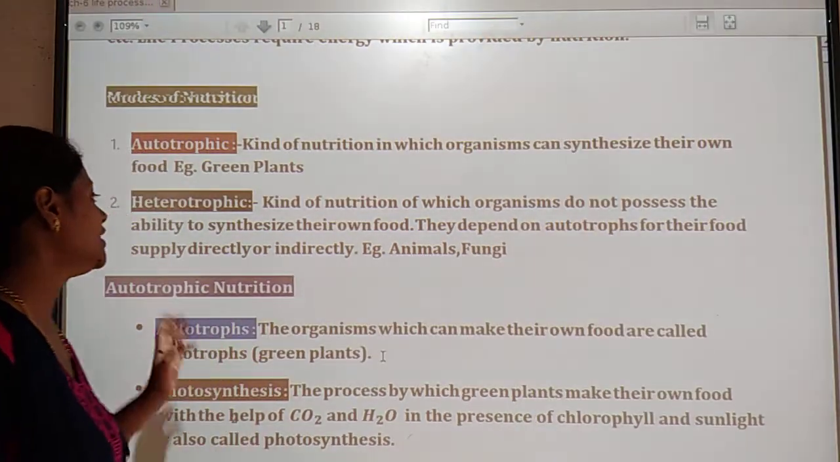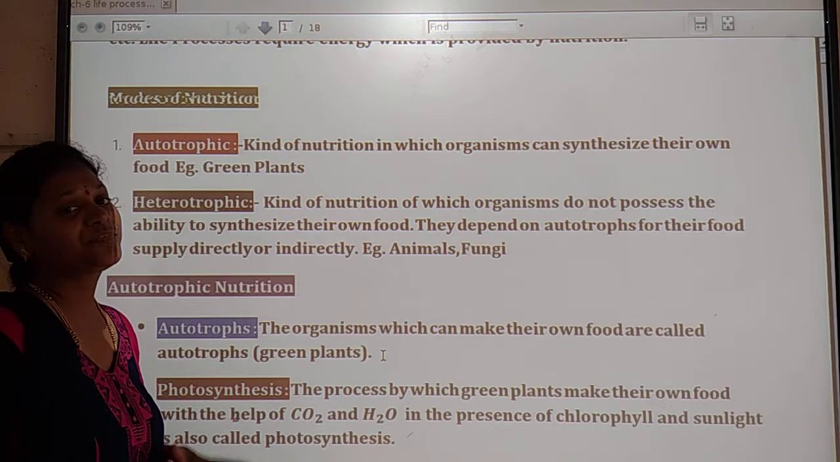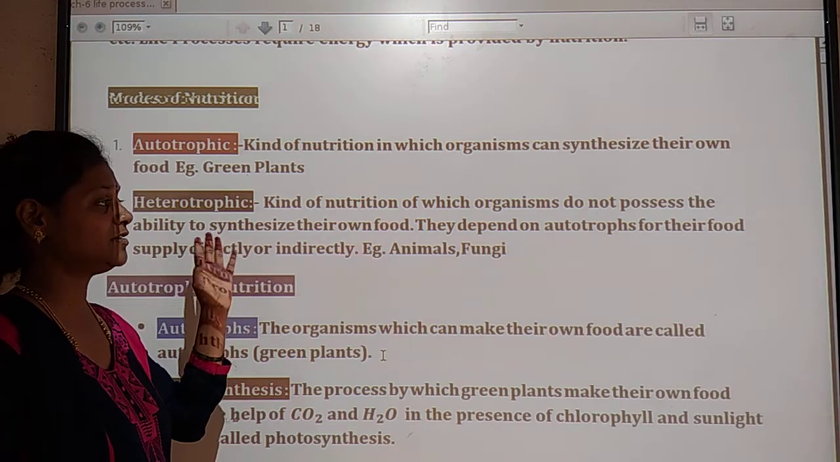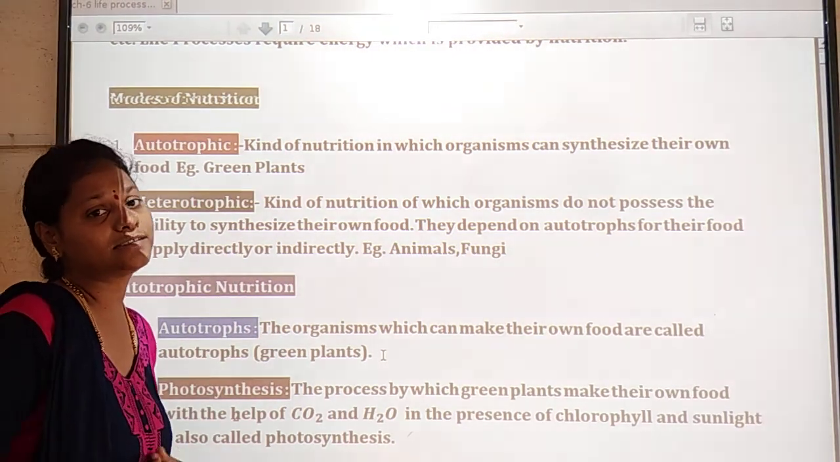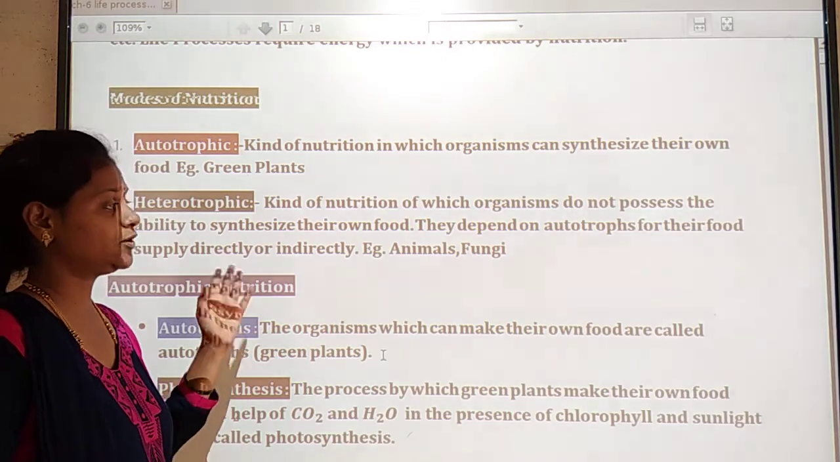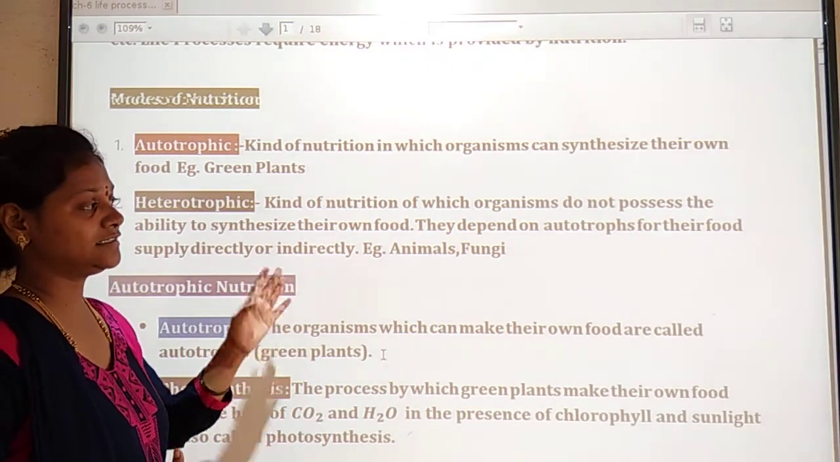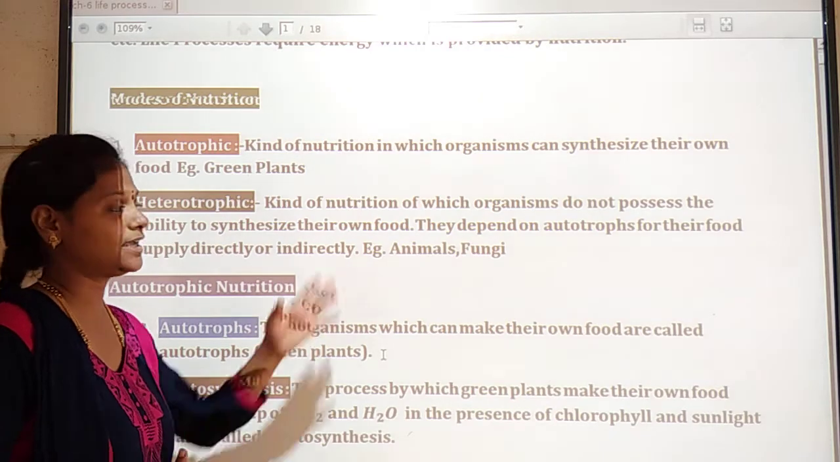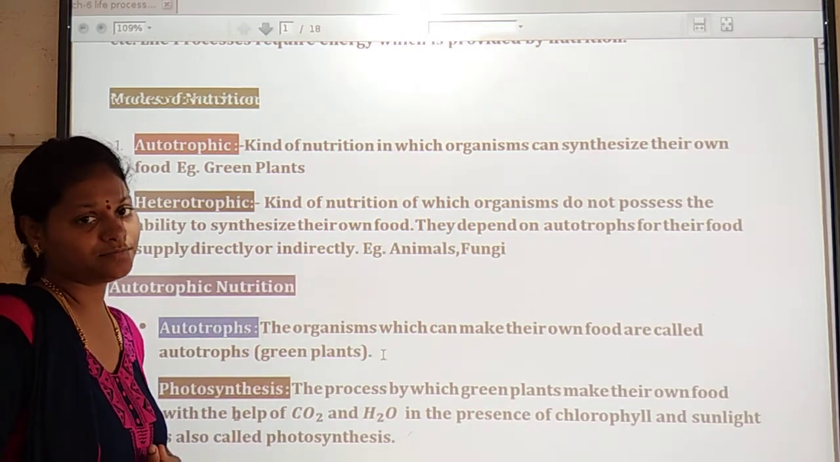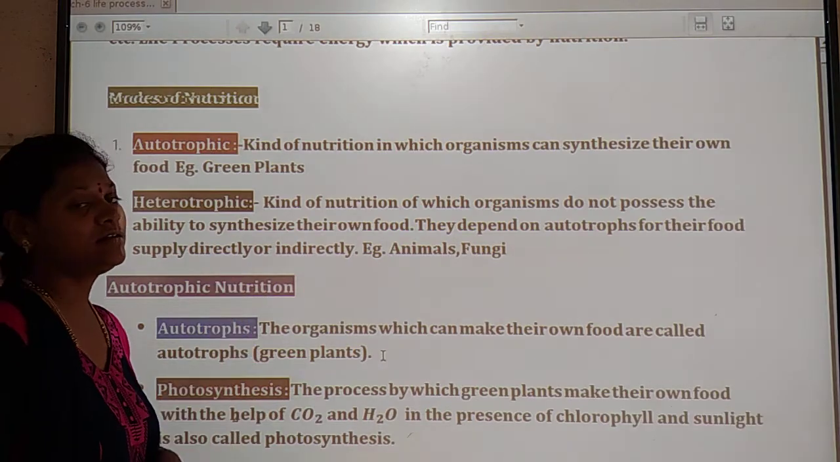Next one, heterotrophs. This type of organism does not synthesize its own food, so it depends upon the autotrophs. Whether directly or indirectly, they depend upon other organisms like autotrophs.